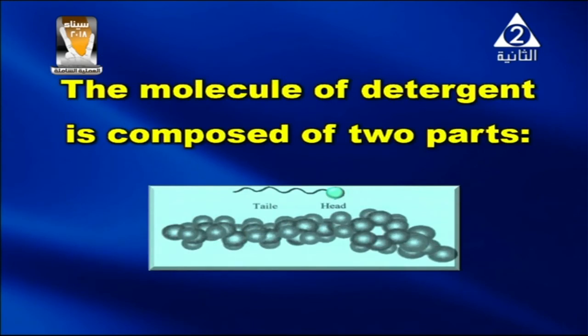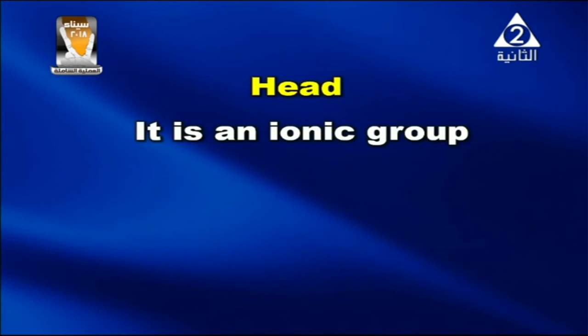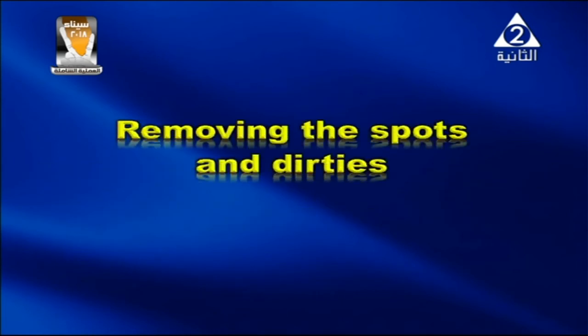My dear student, the molecule of detergent is composed of two main parts. Tail, which is a long carbon chain, which is called alkyl benzene radical, which is hydrophobic. And head, the second part, it is an ionic group, which is the sodium salt of sulfonic acid group, which is hydrophilic. So, my dear student, we are going to discuss how the detergent removes the spots and dirts.